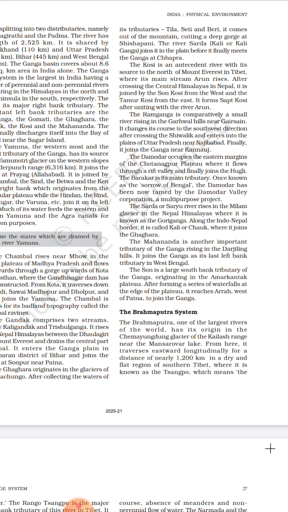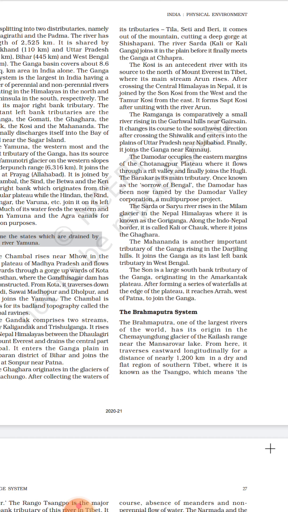Next is Sarda or Saryu river. It rises in the Milam glacier in the Nepal Himalayas, where it is known as Goriganga. Along the Indo-Nepal border, it is called Kali and Chauk. Saryu and Sarda are the Kali river, which I told you about, the boundary between India and Nepal. It joins Ghagra.